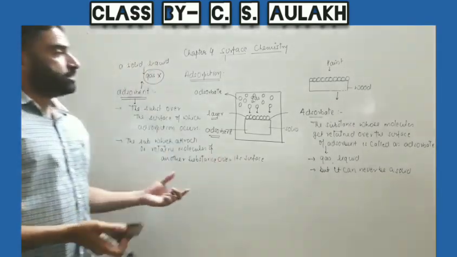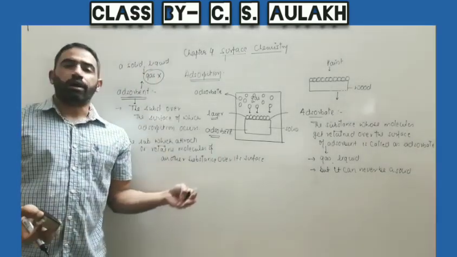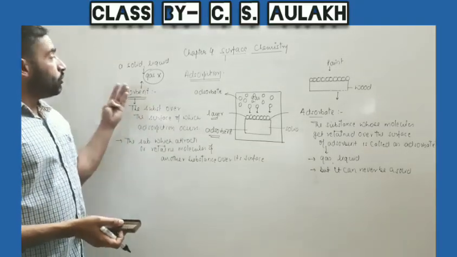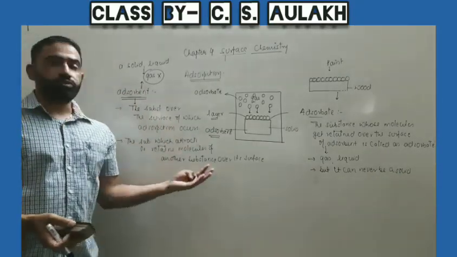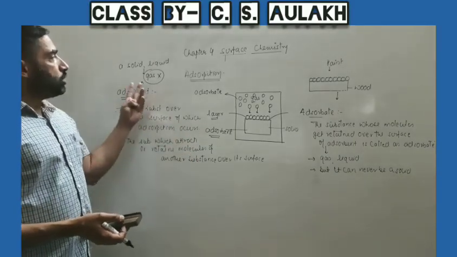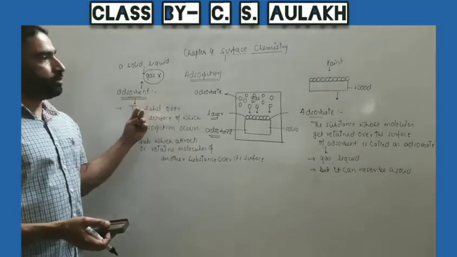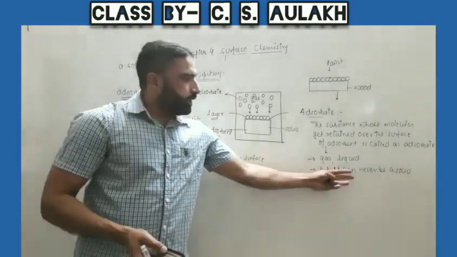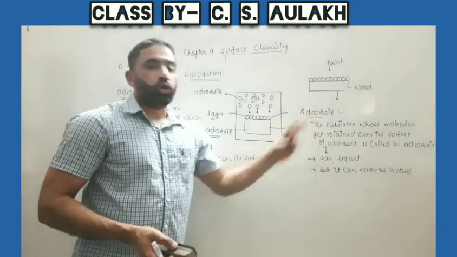So adsorbent is a substance which provides a surface for the occurrence of adsorption. For the occurrence of adsorption, there must be a surface, only then the molecules of another substance get retained. So gas can't act as adsorbent. In the same way, a solid can't act as adsorbate.